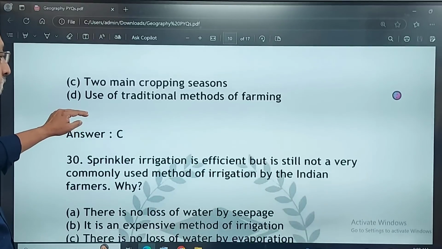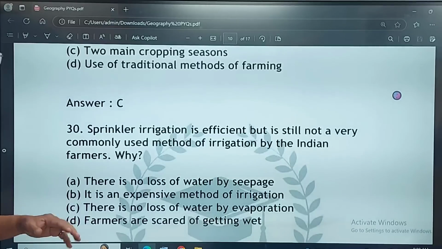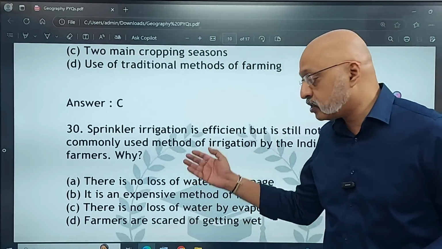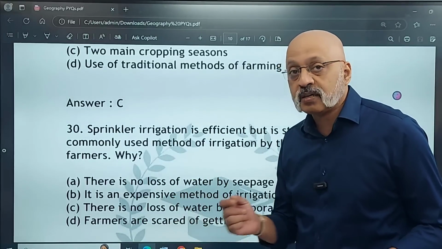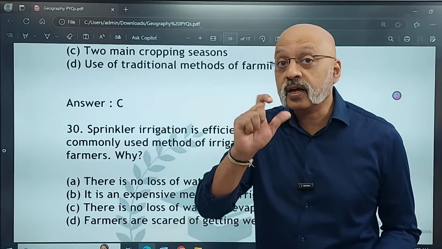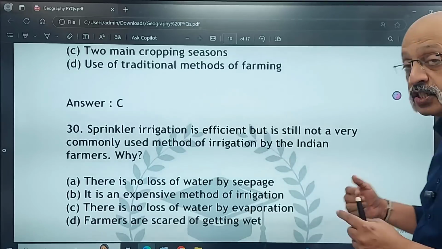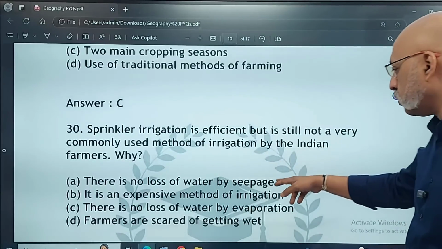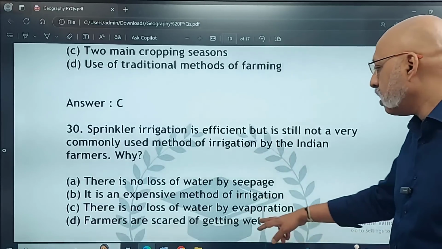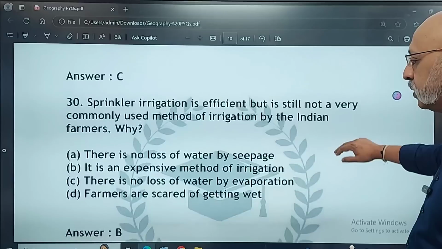Sprinkler irrigation is efficient, but it is still not a very commonly used method of irrigation by Indian farmers. Now this, you see, reasoning questions coming as MCQs. It makes your job easier, but it's quite possible that some of the options may be very close to each other. And if you haven't read this chapter, there could be difficulty. So sprinkler irrigation is efficient because, but it's still not being used because there is no loss of water by seepage. It's an expensive method of irrigation. There is no loss of water by evaporation. Farmers are scared of getting wet. The correct answer is option B.